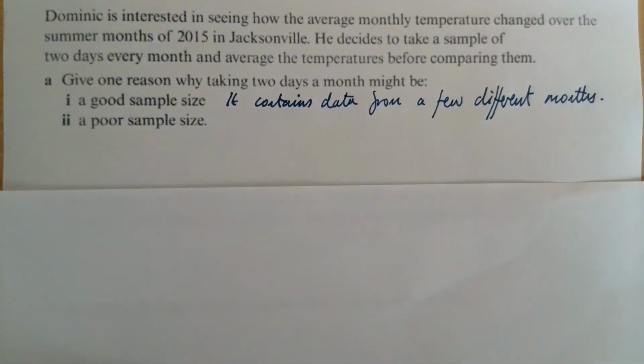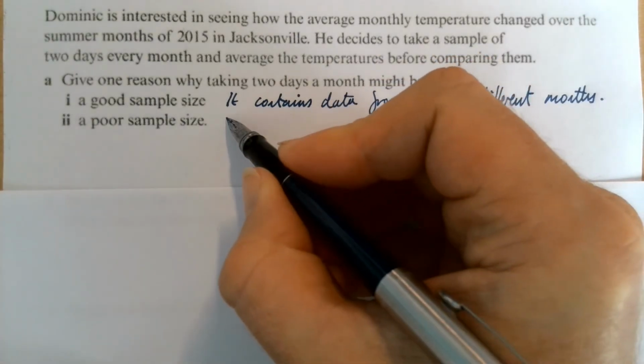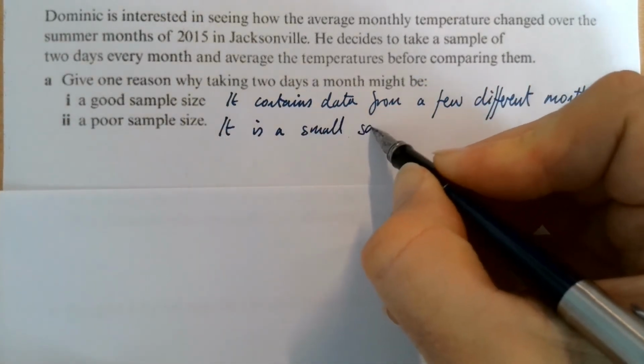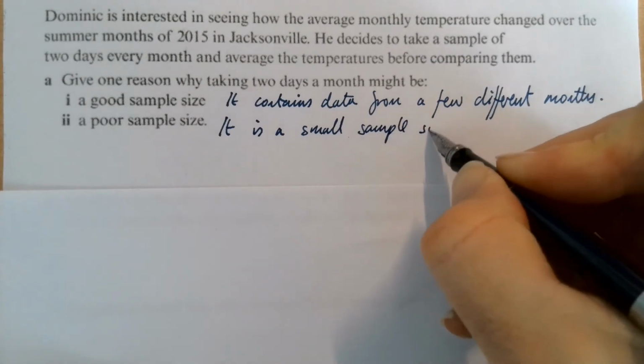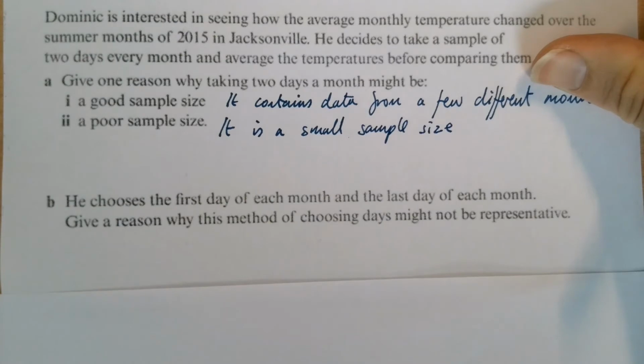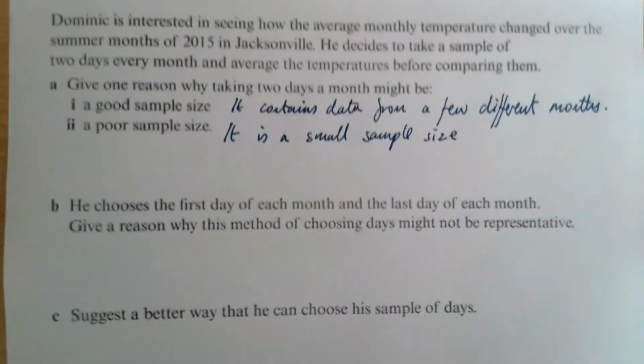Why might it be a poor sample size? It's going to be a very small sample, isn't it? The summer months, what's that, 4 months at tops, so that's going to only be a sample of 4 times 2 is 8. It is a small sample size. Okay, time to move on and have a look at the next little part. I'll put both these bits so you can have a go at these.